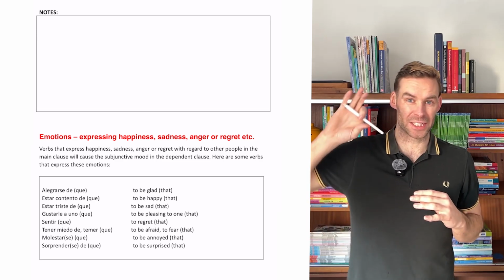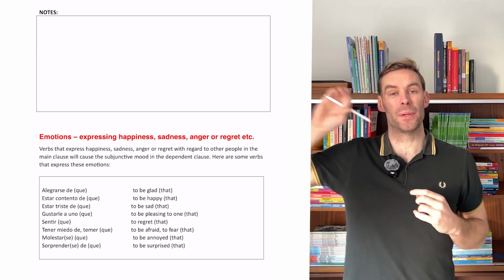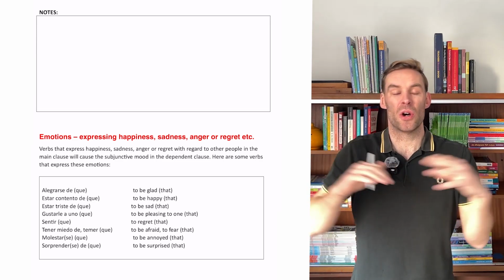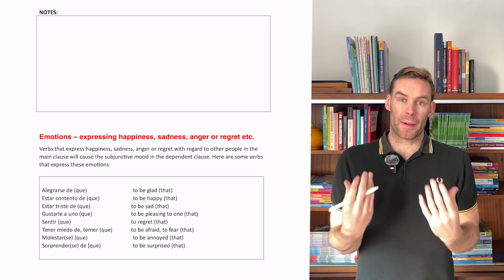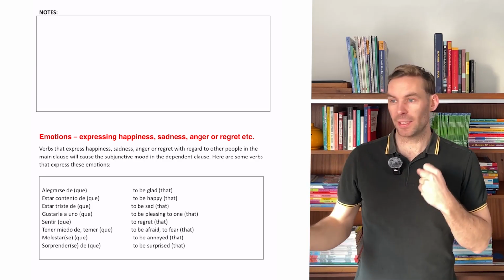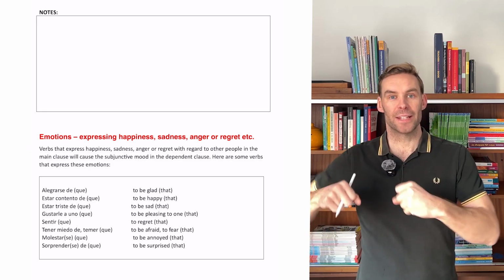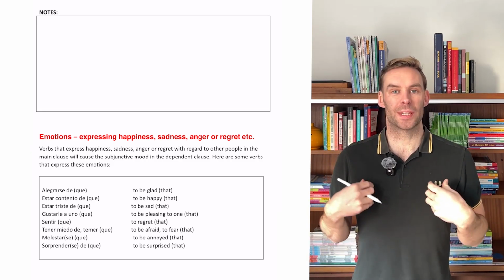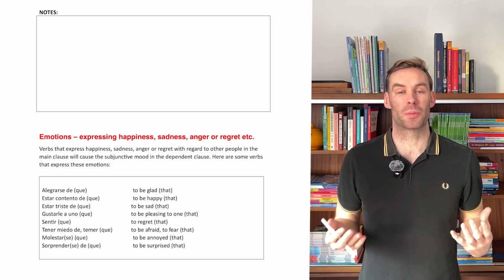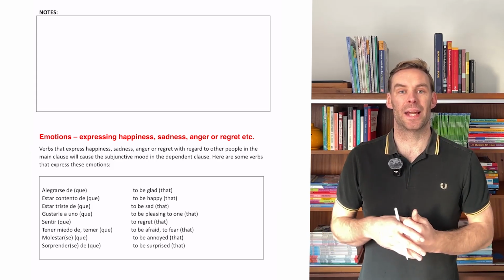Okay, we know already that the subjunctive is a mood. A mood is a variety of tenses under the same umbrella. Okay, and when we're talking about emotions in the subjunctive, it's easy to remember because it's connected. The subjunctive is a mood. These are our emotions. So the mood, the subjunctive, is allowing us to express our emotions in the language.